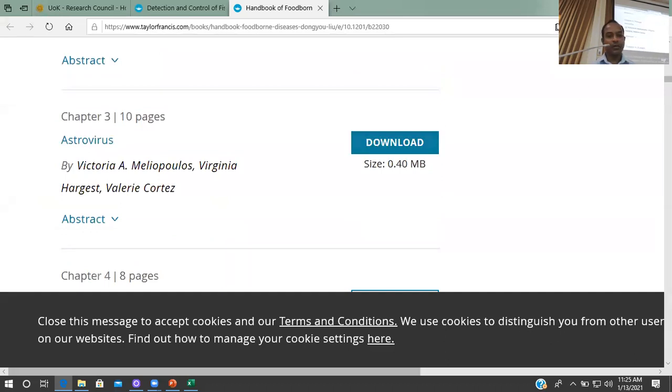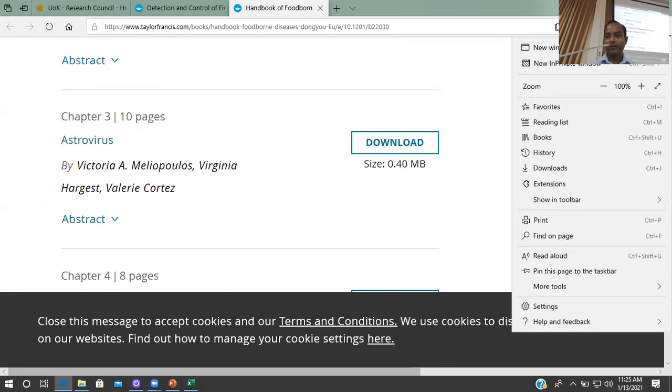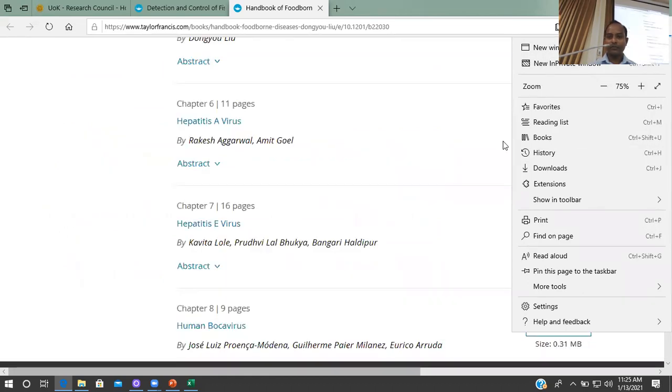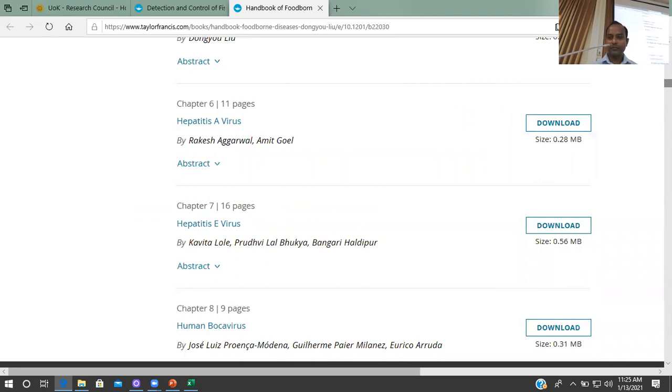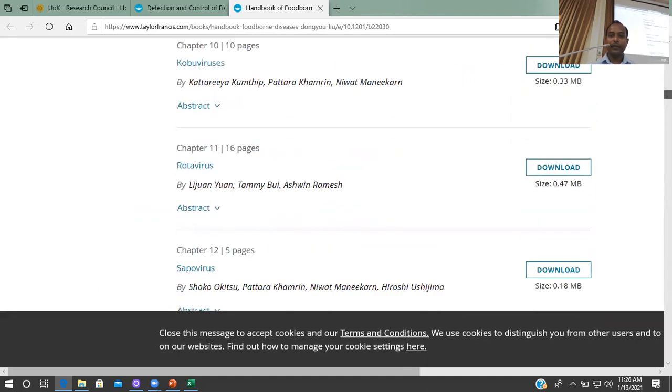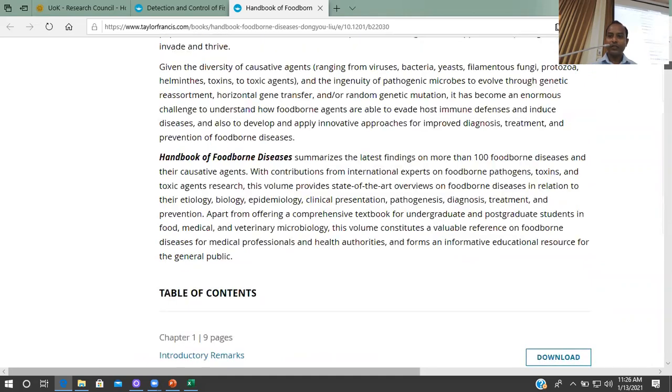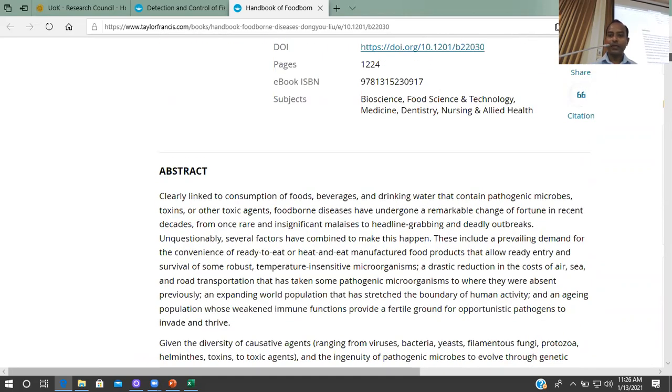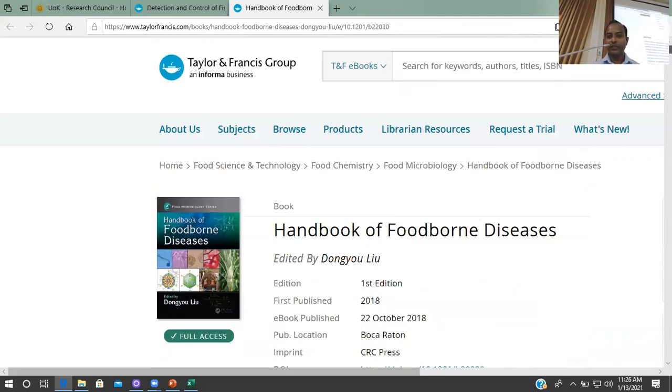You can download it separately. So those books were recommended by the academic departments, and then we have discussed with the publisher and purchased more than 250 books for the entire university.